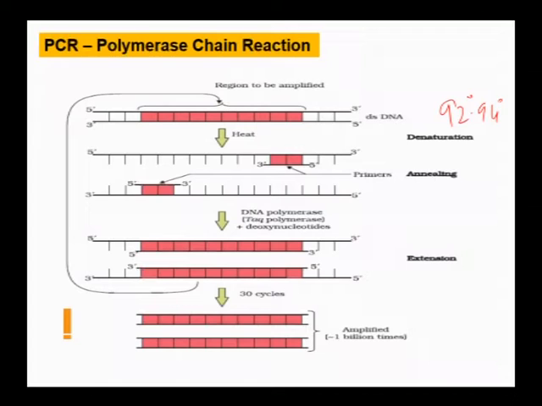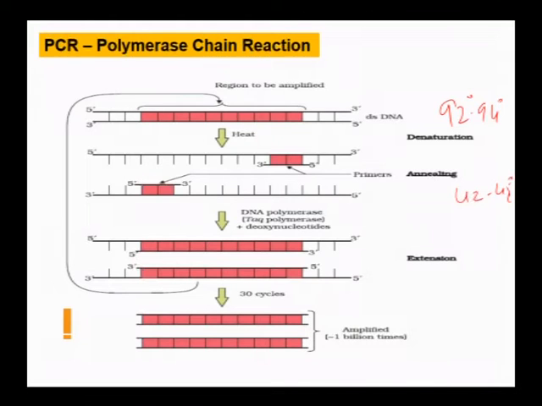Each separated strand acts as the template. Again, in the next step, annealing, we use a temperature of 42 to 45 degrees Celsius. We add two primers. These primers are complementary to the template strands, and they are synthesized using RNA primase enzymes. After annealing, we extend, or copy, these parental strands of DNA, or amplify, depending on the number of copies we require.